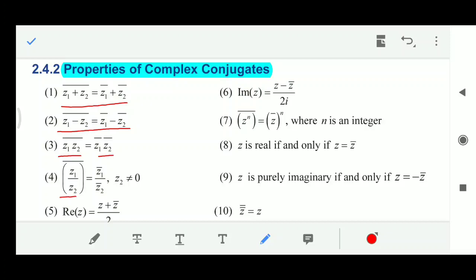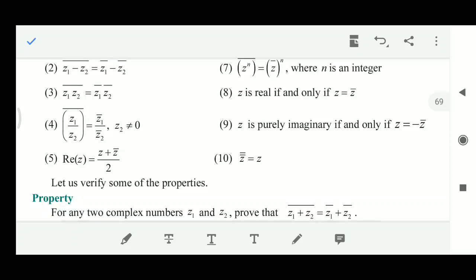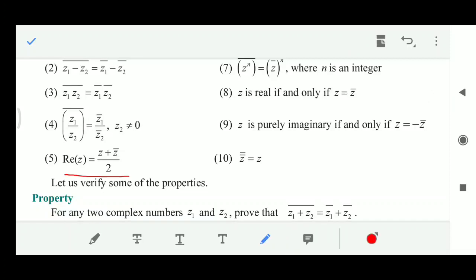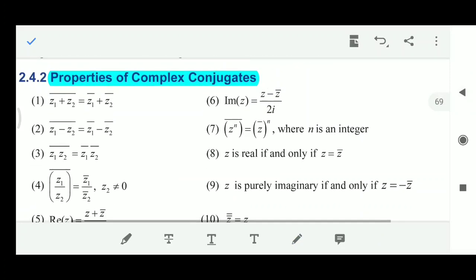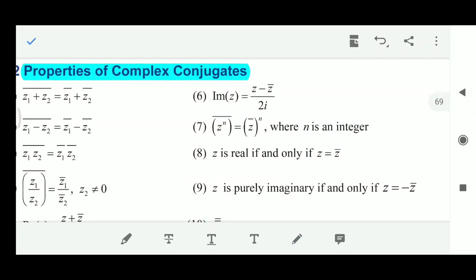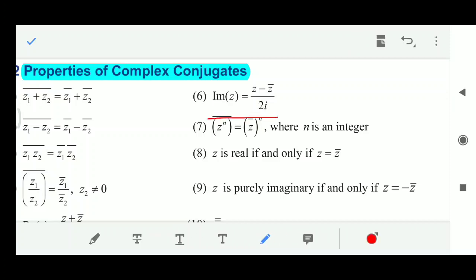The fourth property is (z1 by z2) whole bar is equal to z1 bar divided by z2 bar, where z2 is not equal to 0. The fifth property is real of z is equal to (z plus z bar) by 2. The sixth property, imaginary of z is equal to (z minus z bar) by 2i.